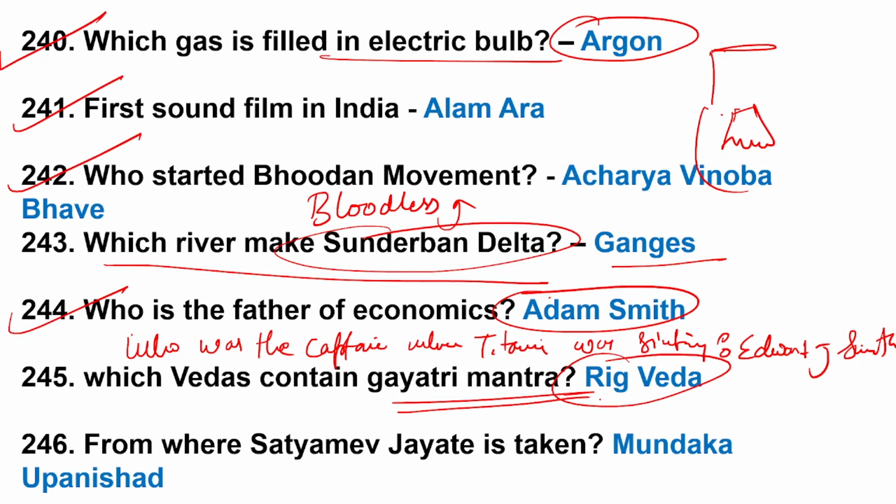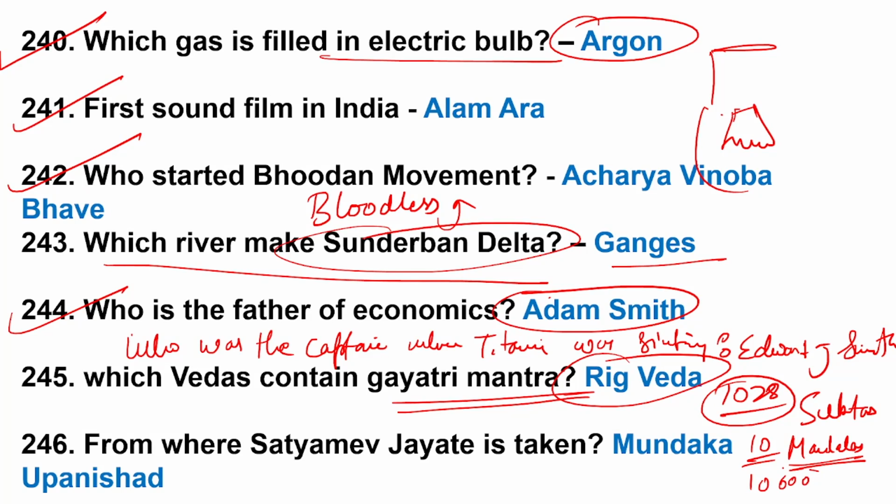The Gayatri mantra is there in the Rig Veda. Rig Veda, how many hymns are there? 1028 hymns are there, and these are called suktas. Total 10 books are there, called mandals. And the oldest Veda is the Rig Veda.